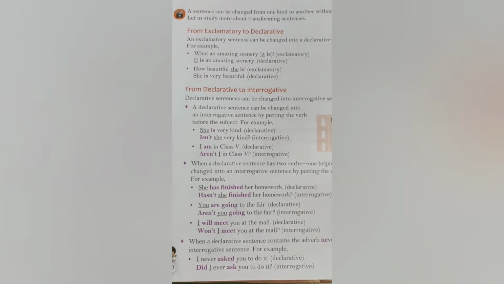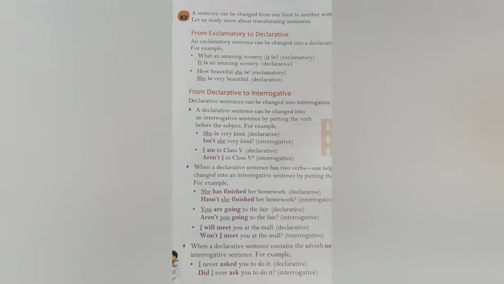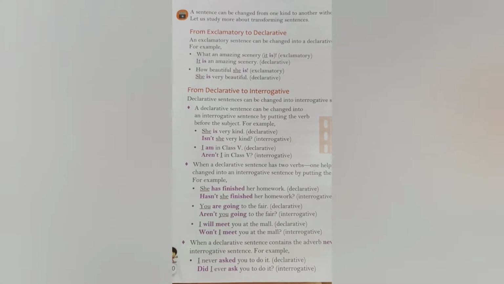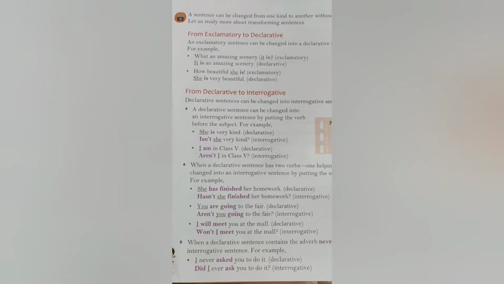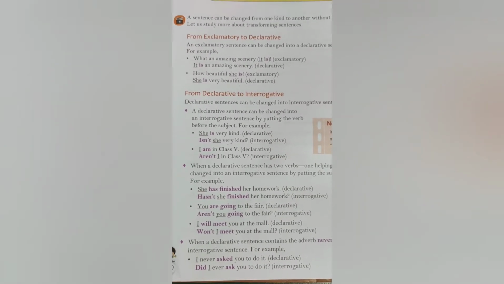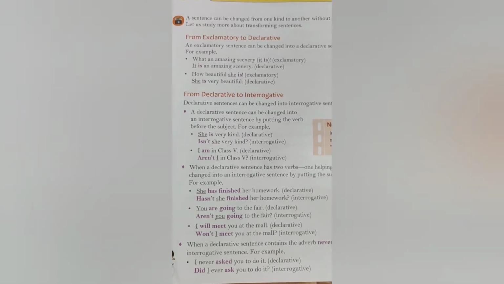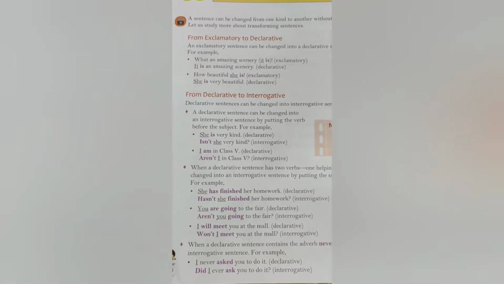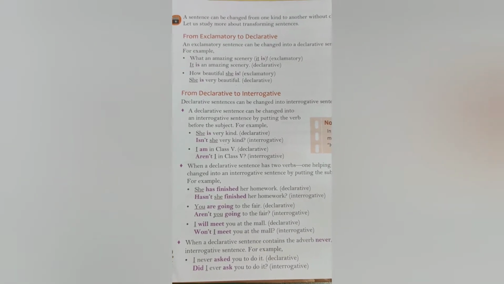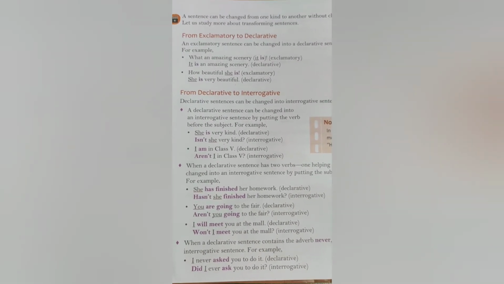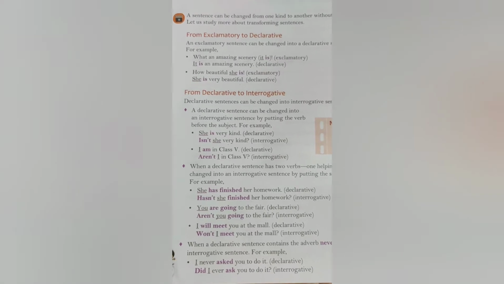But when we form an interrogative sentence, the formation becomes verb plus subject. When it is in declarative, she is very kind, then in interrogative the verb will come at the start. Otherwise we can also make a question like this, is she very kind? This is also an interrogative sentence.